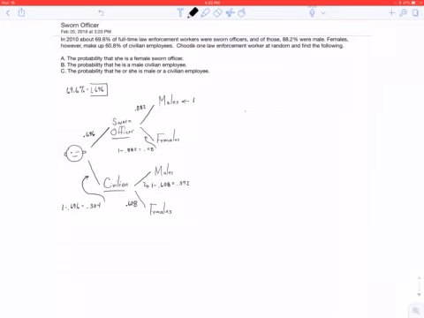So the probability of being a sworn officer and a male is equal to 0.696 times 0.882. Sorry, I misspoke. Let me fix that. The probability of being a sworn officer and female is 0.696 times 0.118.